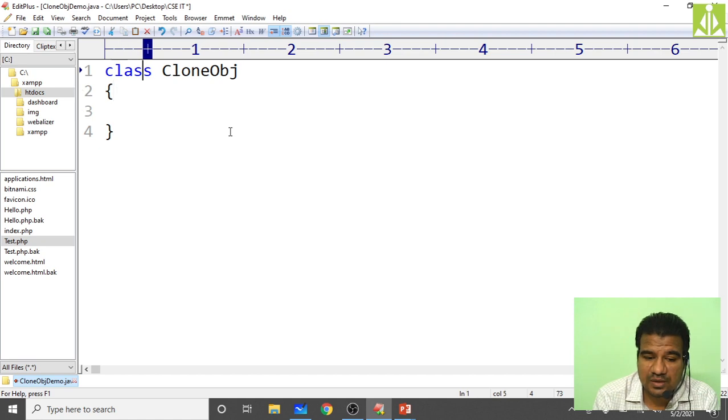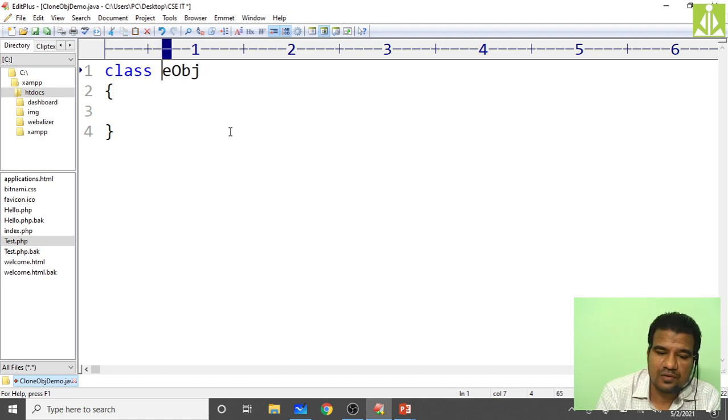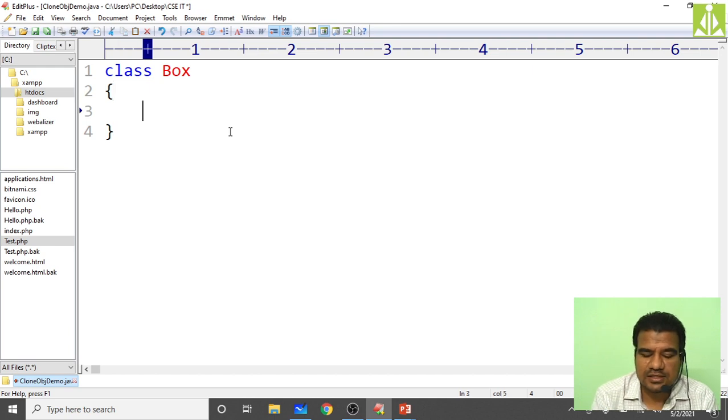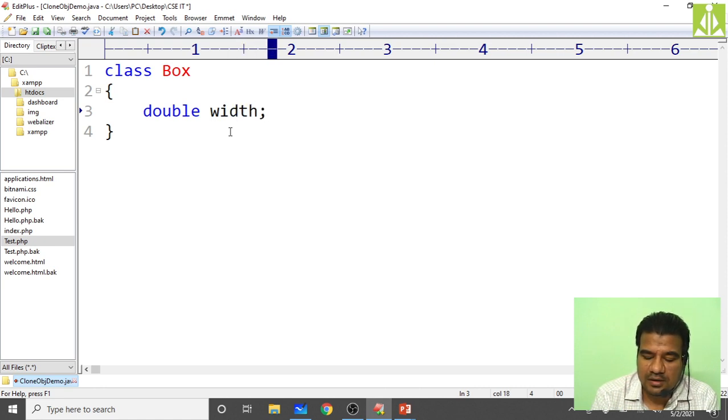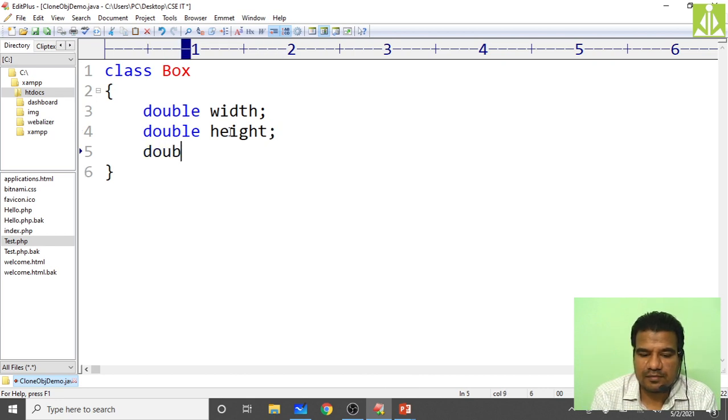So inside this we need to put the Box class only. This is my Box class we are doing. Inside it, all variables are of type double that we have taken. Double width, then declare another variable, double height, then double depth. Like this we have declared different variables.